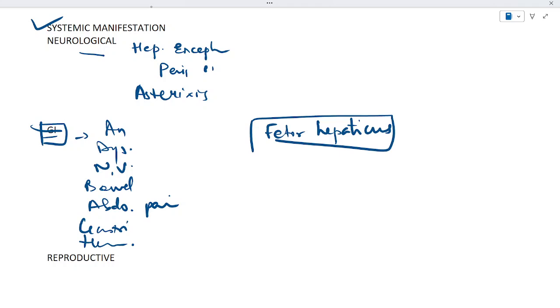Also, there is a symptom called fetor hepaticus, which is called the breath of the dead. In this particular symptom, there is breath with a strong musty smell, and it is a sign that the liver is having trouble filtering toxic substances. Usually in cases of severe liver disease, sulfur ends up in the bloodstream and reaches the lungs, so it is called the breath of the dead. And the last symptom regarding the GI manifestations is hemorrhoidal varices.